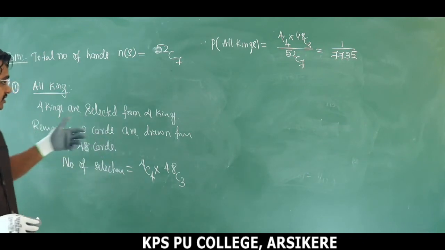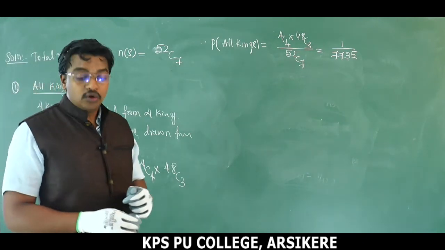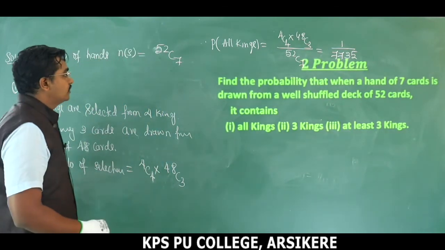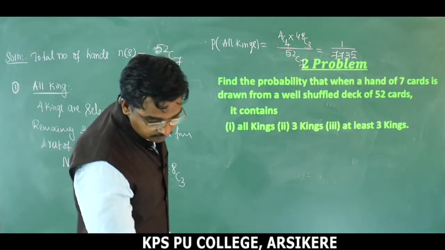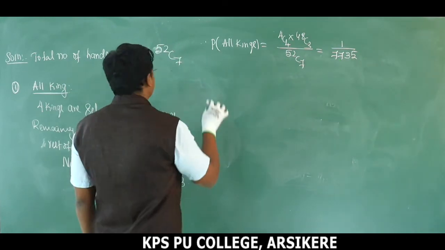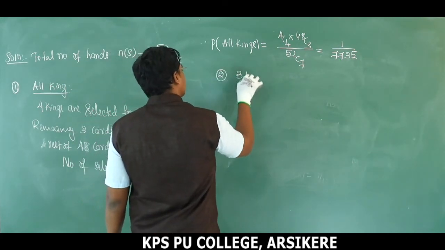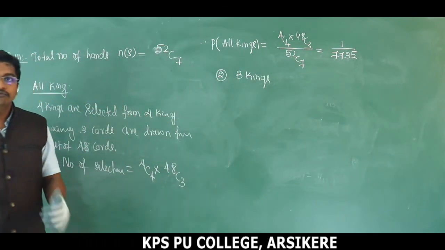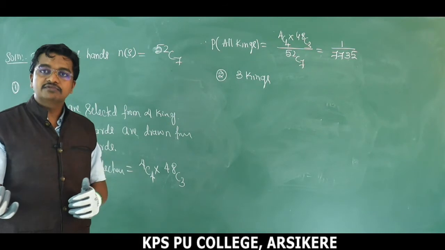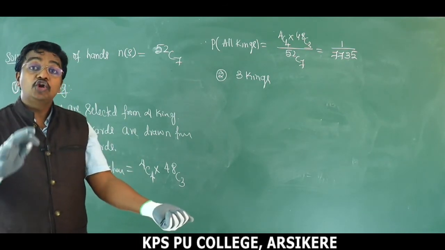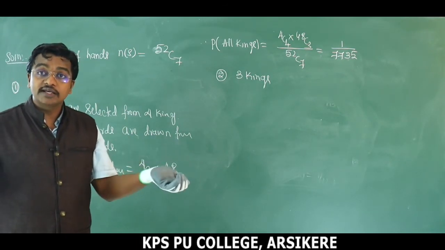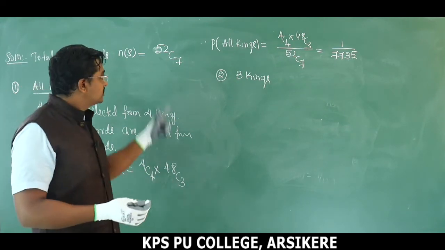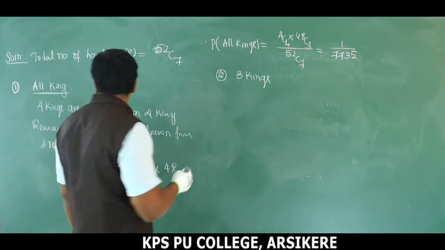Next, the second one. What condition did we have? The second condition, what do we have here? 3 kings. Okay, 3 kings. 3 kings means here we have to select 3 kings from 4 kings, and there are non-kings. So which are not kings, we have the 48 cards. From our 48 cards we have to select 4 cards, because we have to select total 7 cards here.